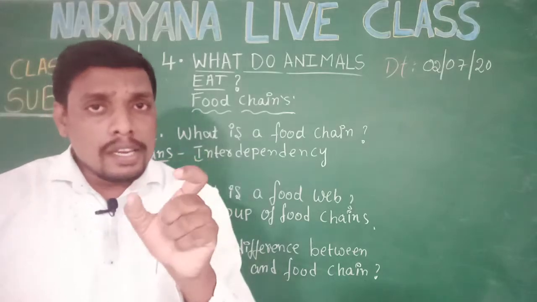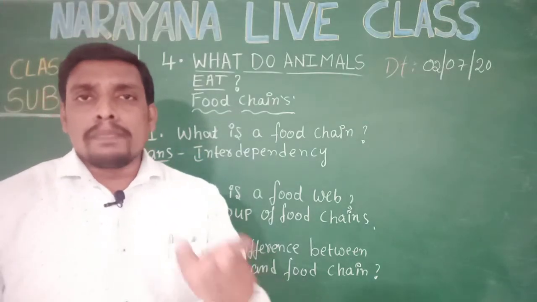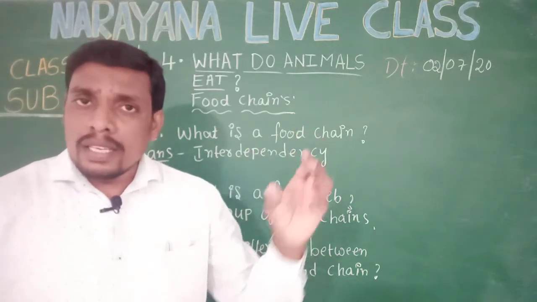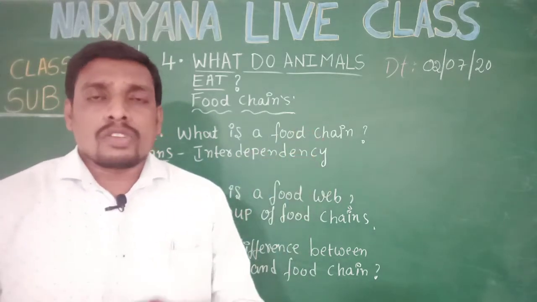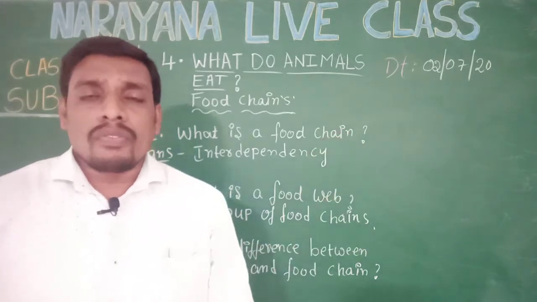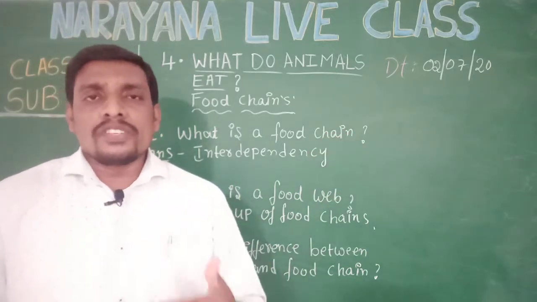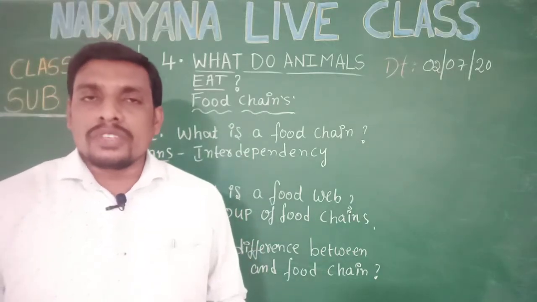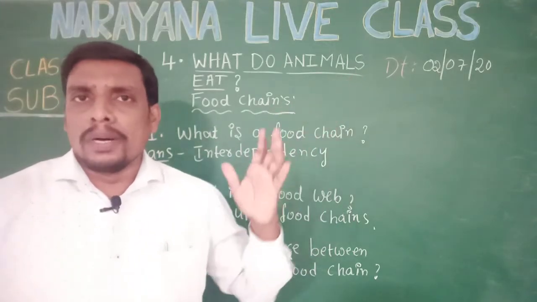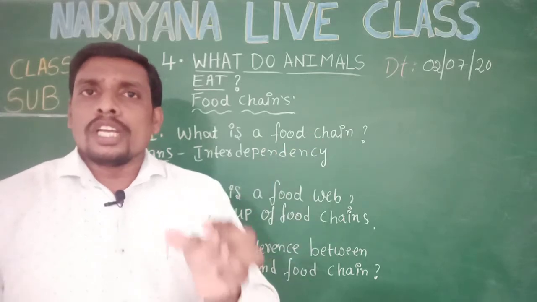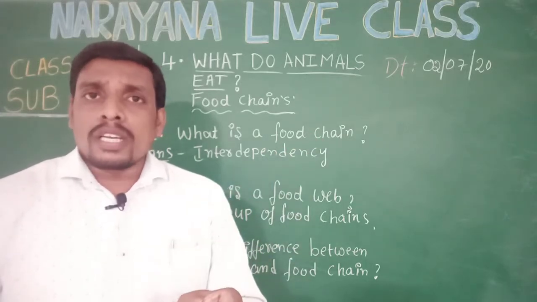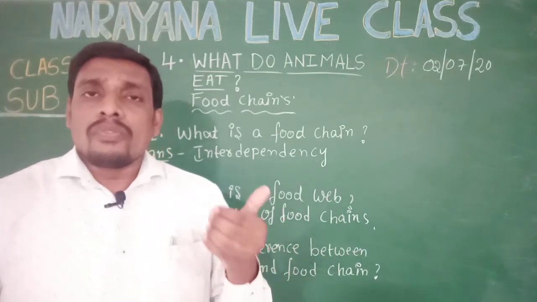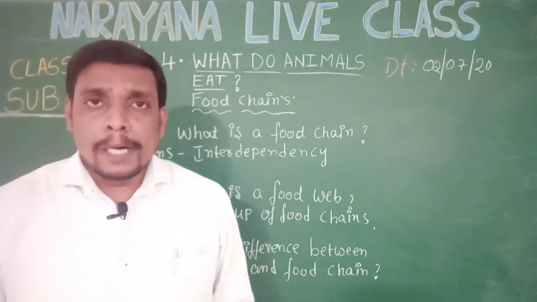Or a single smaller fish, a single bigger fish, one human. In this path, you can see only one type of food chain. Why? Because smaller fishes are eaten by larger fishes. Small fish is eaten by large fish. Large fish is eaten by humans. So in this case, only one living organism is food for another living organism. In this way, the food chain is different from a food web.